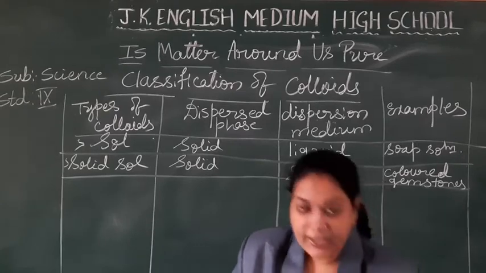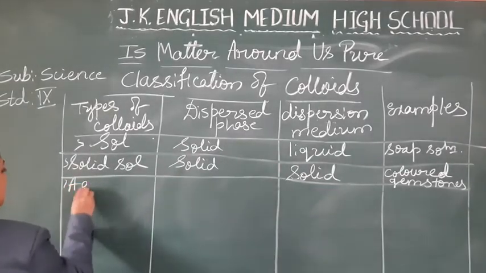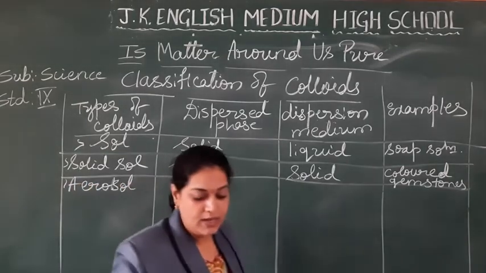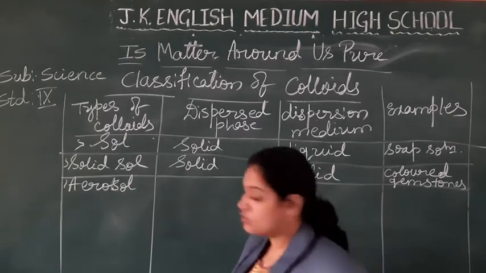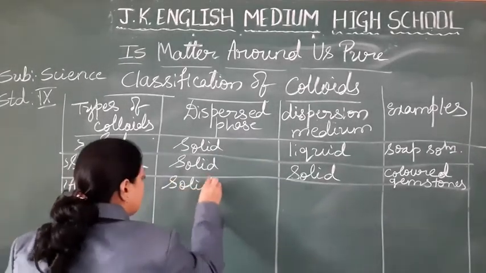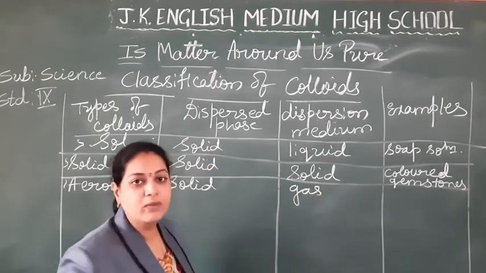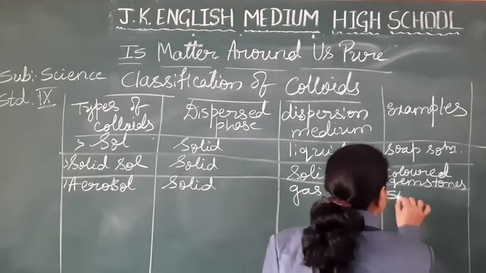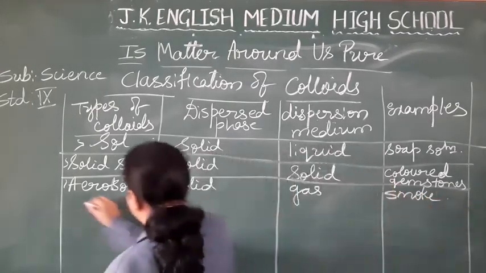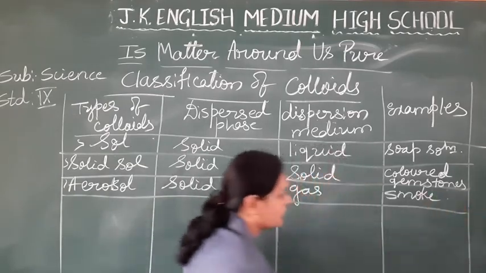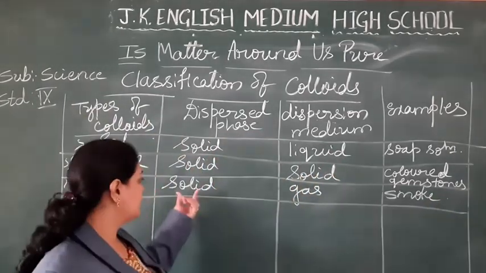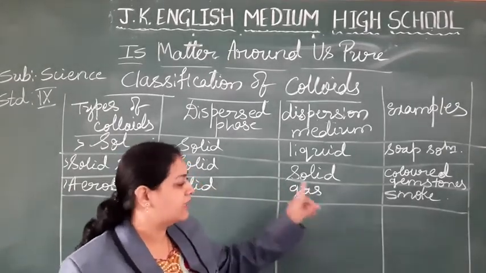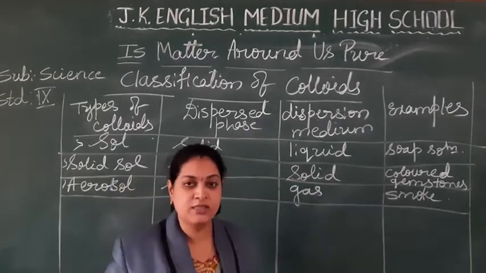Okay, next one, aerosol. Next type of colloid is aerosol. Aerosol means it is having solid phase and a gas medium. Solid phase with a gas medium, example like a smoke. Okay, they are dispersed in the atmosphere. So many types of the particles will be there. So they are solid. They are dispersing in the atmosphere. So that is gaseous medium.